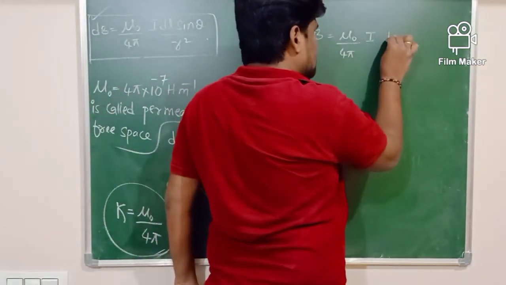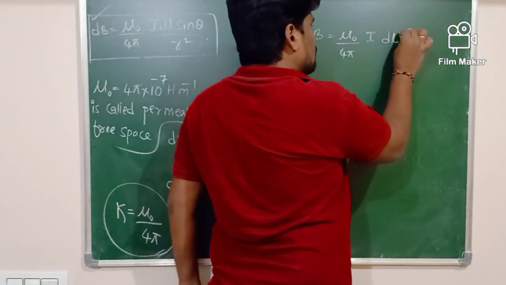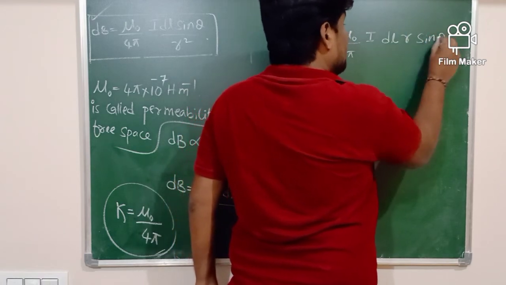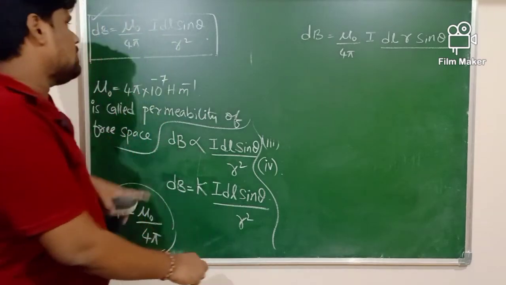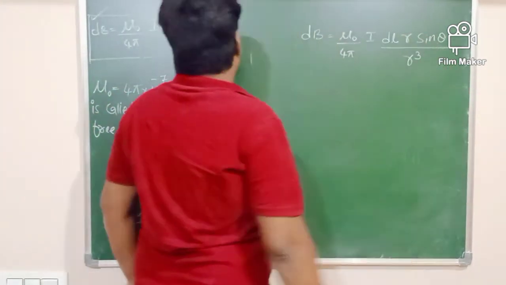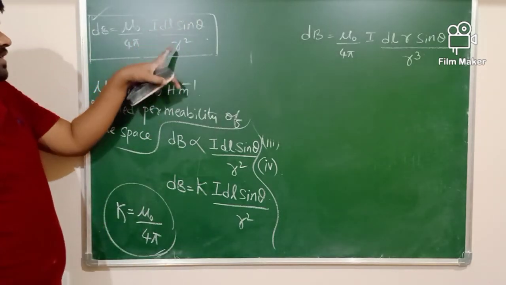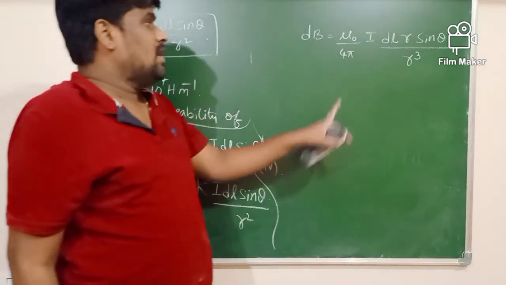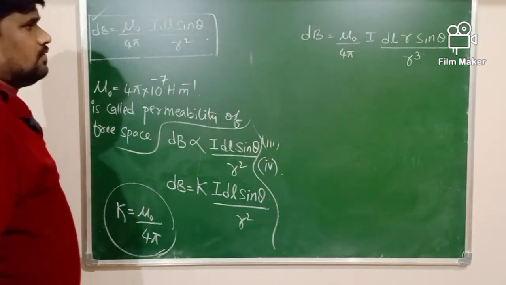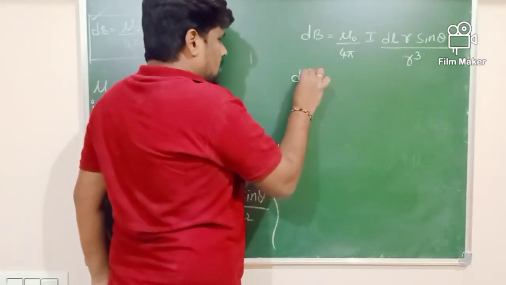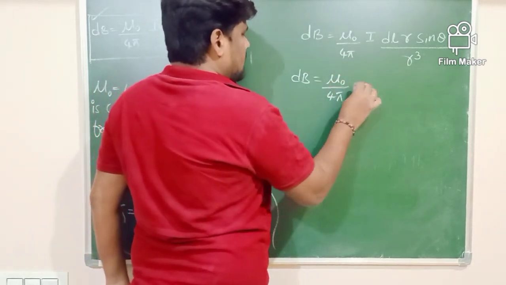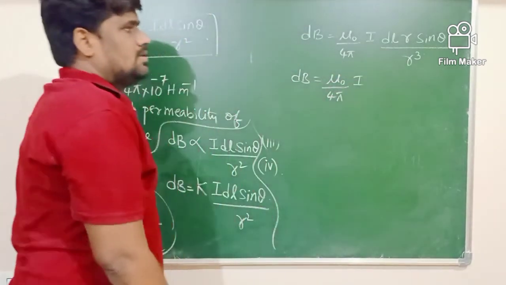What should be our answer? dl into R sin theta divided by R. Already we have R square here, so if you divide by R, it will be R cube. The same I dl sin theta divided by R square can be written as I dl R sin theta divided by R cube. Further, dB equals mu naught by 4 pi, I as it is.